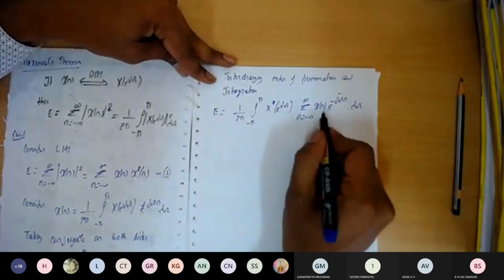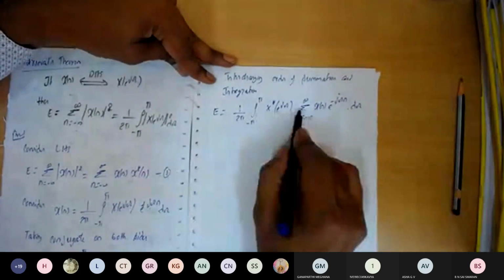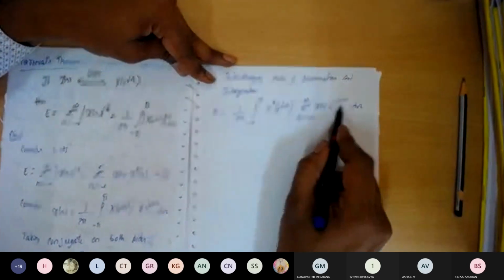By interchanging, we group the terms which are a function of n together.